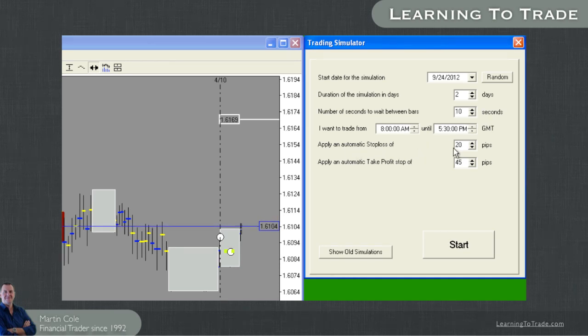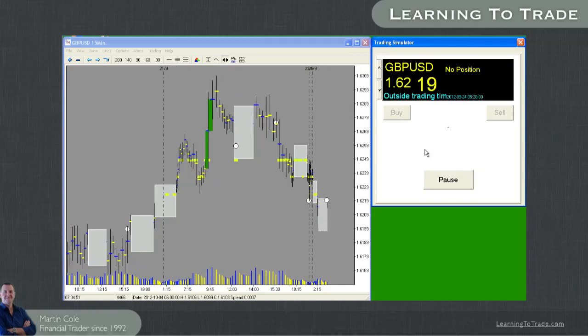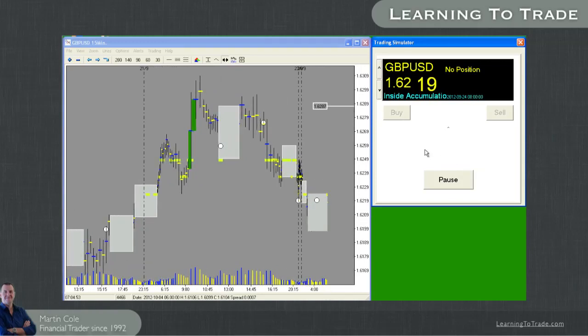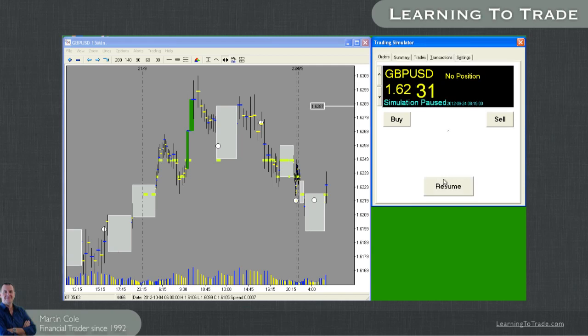I'm putting an automatic stop loss of 20 and I'm leaving the default setting at 45 for the pips. Let's get this underway by just clicking start. Straight away we'll see that it will quickly zoom through the data that we would not be around to trade. And you can see during this time the buy and the sell are greyed out so we can't do anything. Then all of a sudden they become active. I'm now going to pause the market at this point because I want to have a quick look and see what situation we're in.